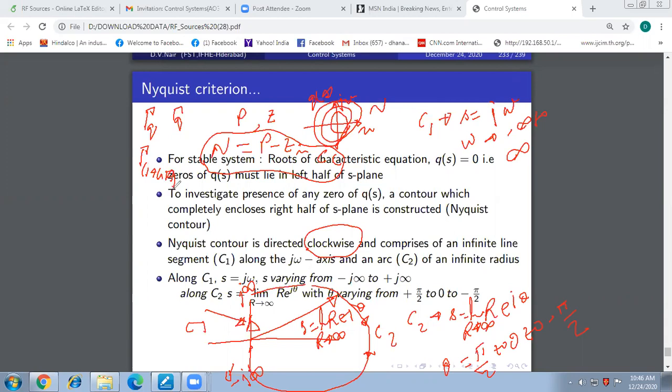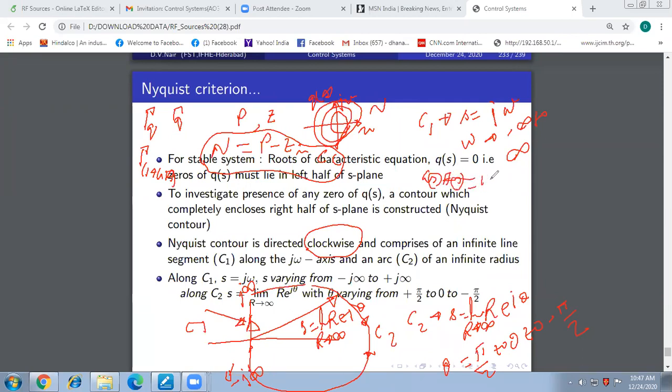That is what root locus was also telling us, right? So in order to have the open loop frequency response tell us about the roots of 1 plus GSHS, again we do a little mathematics.